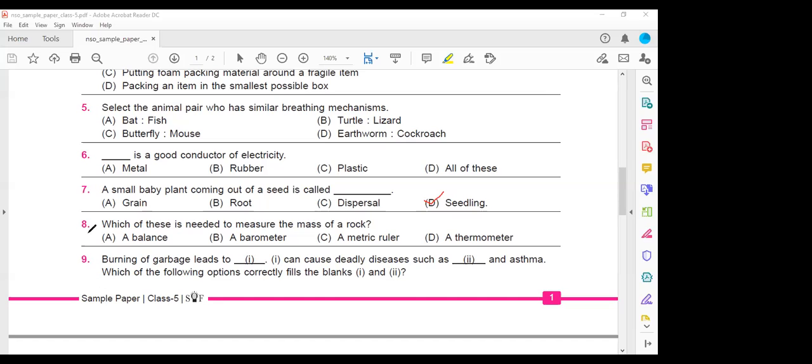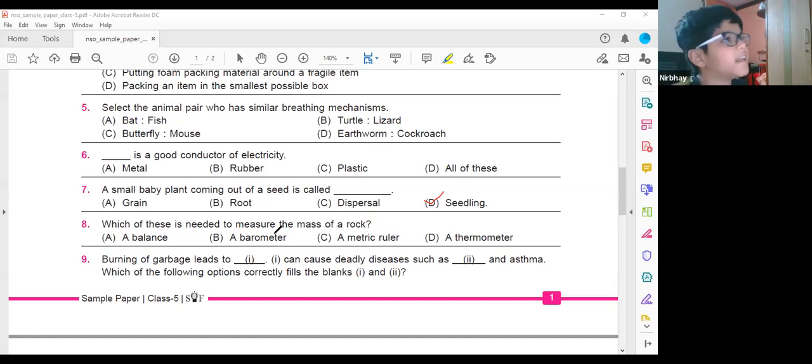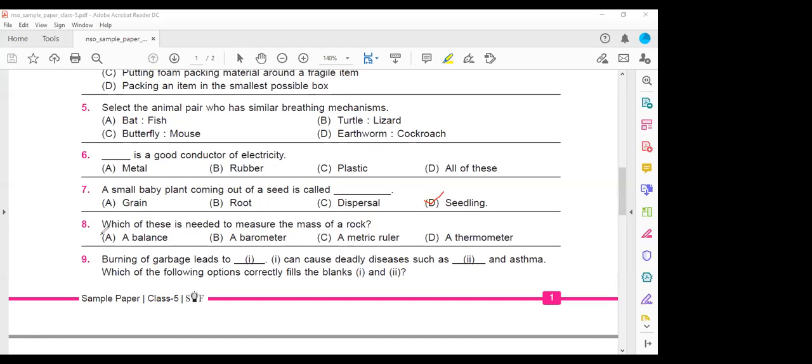Next, eighth one. Which of these is needed to measure the mass of the rock? How do you measure the weight or mass of the rock? It's a balance. Ma'am, what is a barometer? Barometer is used to measure the atmospheric pressure. The pressure in the atmosphere is measured by an instrument called barometer.